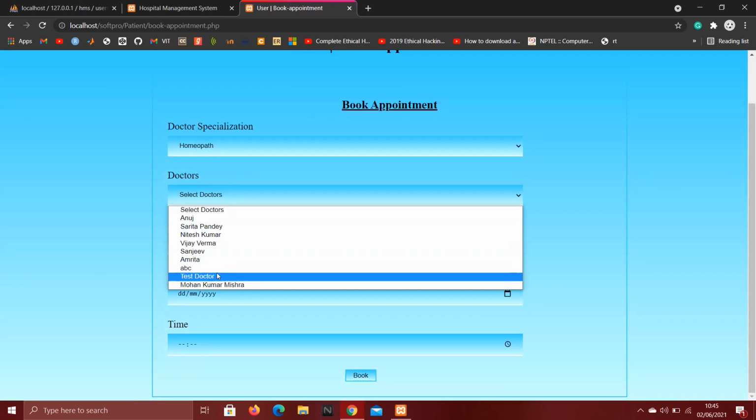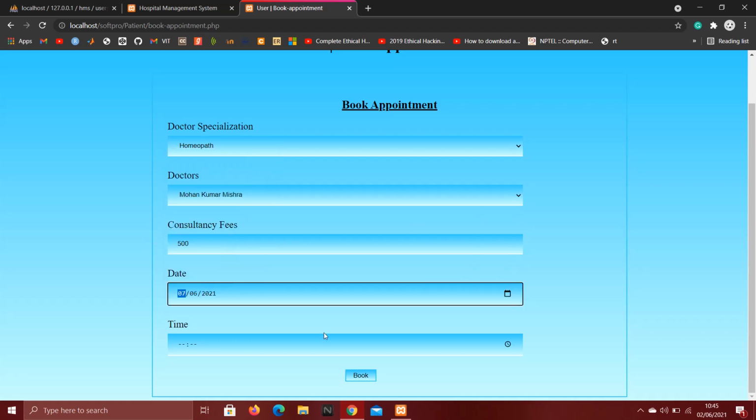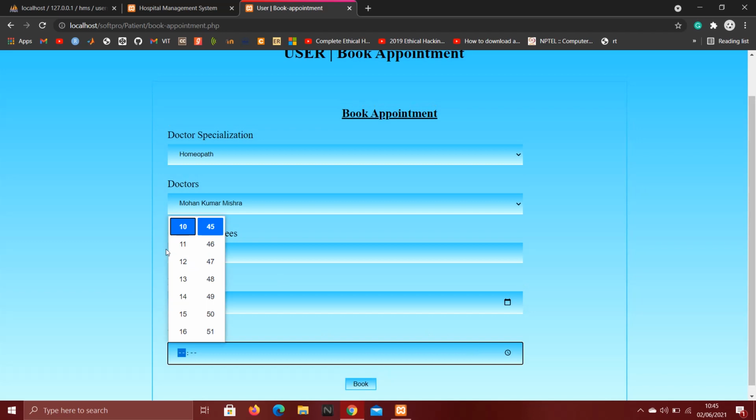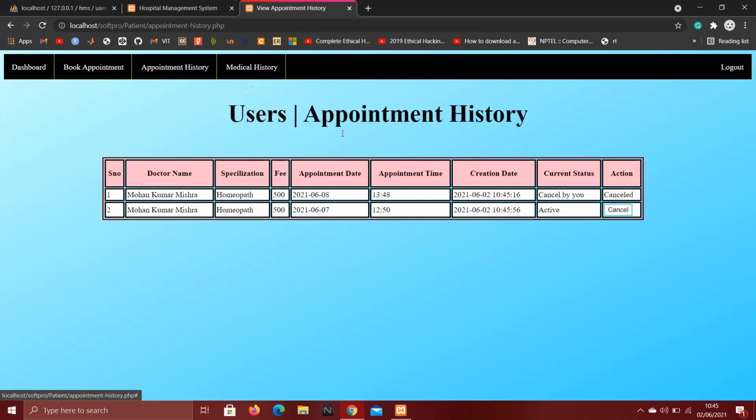Specialization, doctor, consulting fee constant. Let's go for 7 at time 12:40. Appointment booked successfully. Now let's see again in appointment history, a new appointment came whose current status is active. Now let's go to the medical history, and the appointment is booked.